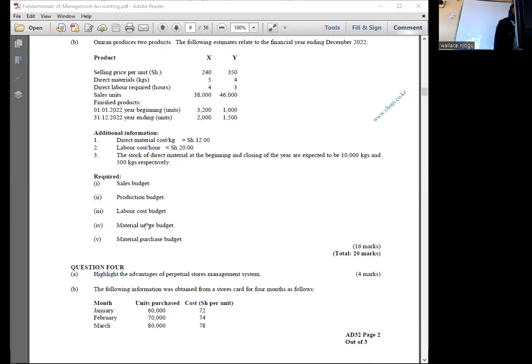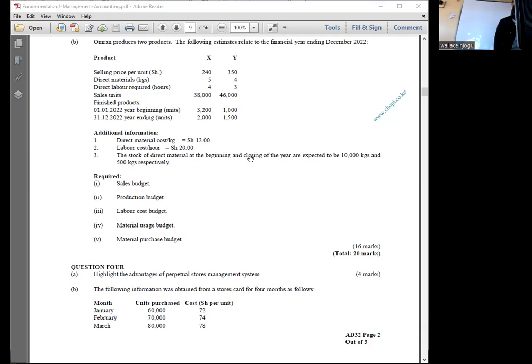The other question is the material usage budget. We have the information provided there. For this material usage budget, we first put anything to do with the material: the direct material used, the direct material cost, and the stock of direct material.